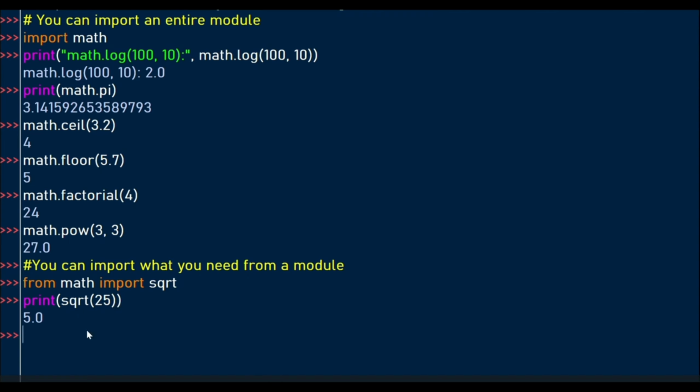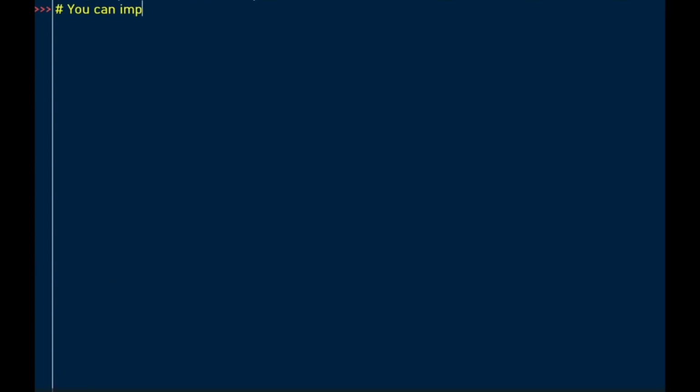So we've looked at two aspects, importing the entire module and importing a specific function from the module. In this example, we're going to look at how you can import multiple functions. To import multiple items, use the keyword from, and then the module you're importing from. In this case, the math module. We want to import the square root function and the ceiling function. Once we import them, we can use them in our code.